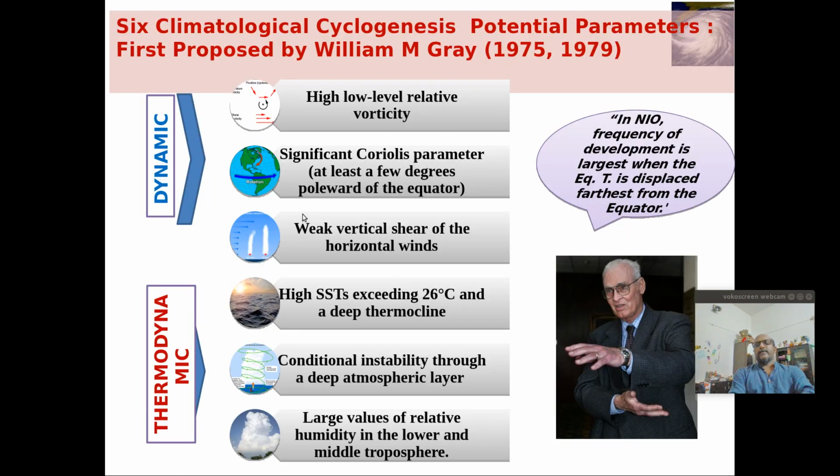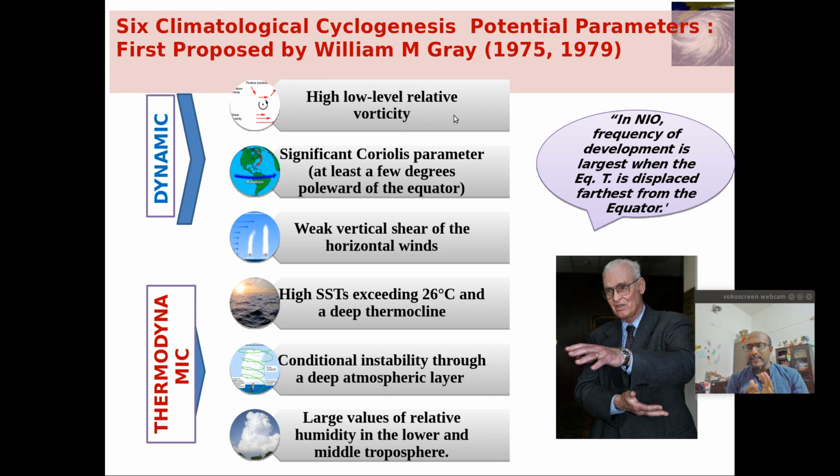So now, if you look at the favorable conditions for the generation of cyclonic storms, there are three fundamental dynamical conditions necessary for the formation of cyclonic storms, and three thermodynamical conditions. So that means there are three necessary dynamical conditions, and three thermodynamic conditions. The dynamical conditions are nothing but high low level relative vorticity.